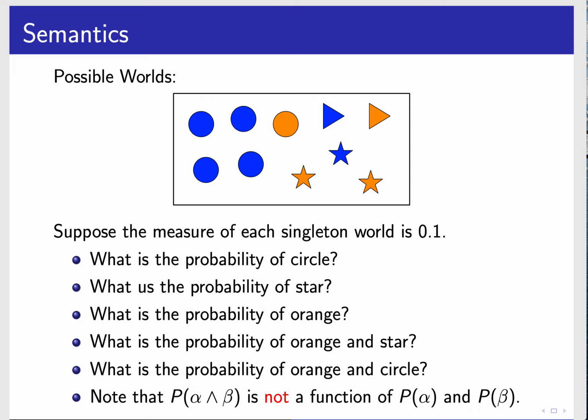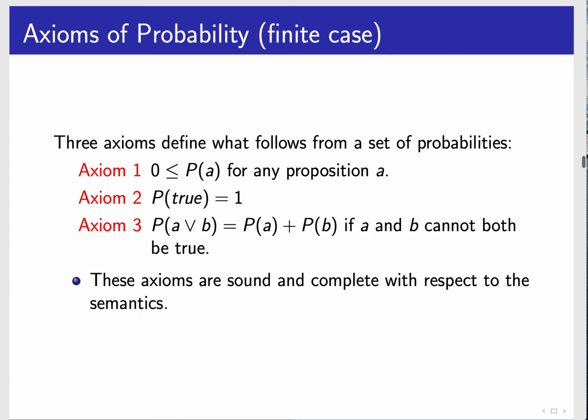Note that the probability of alpha and beta is not a function of the probability of alpha and the probability of beta. There are some constraints on it. You can't just compute it from one or the other. In particular, the probability of circle is more likely than star, but the probability of orange and circle is less likely than the probability of orange and star. So you can't just compute it from those things. And doesn't have a nice formulation.